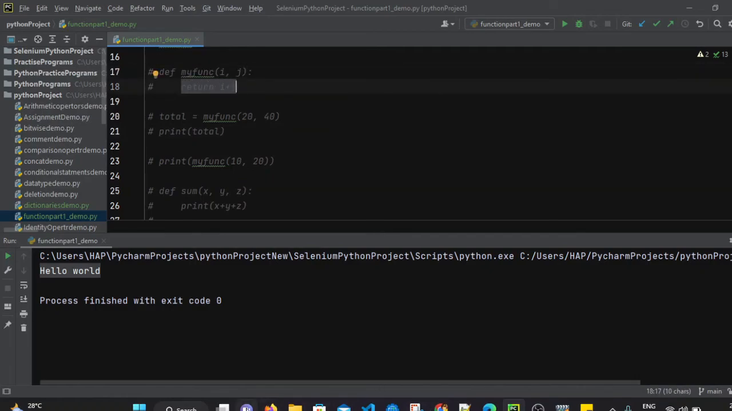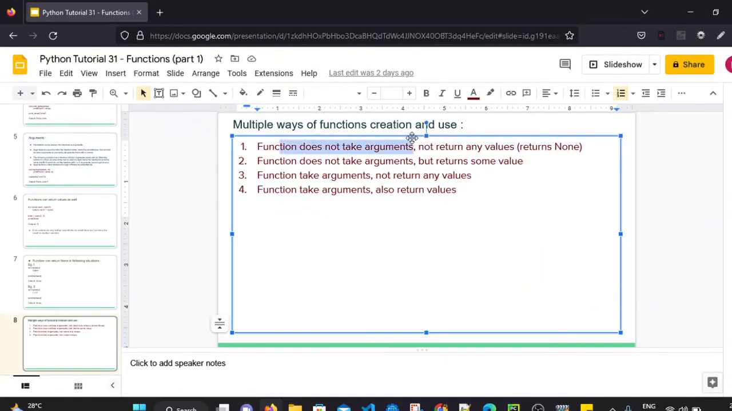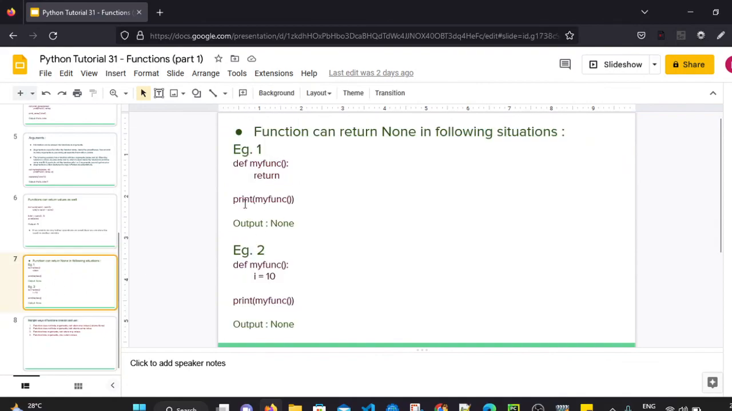That is also possible. And the last one, which I have already shown, is that a function does not take any argument and it will not return any values. For example, it returns None, right? So we have seen where it is returning None as well.